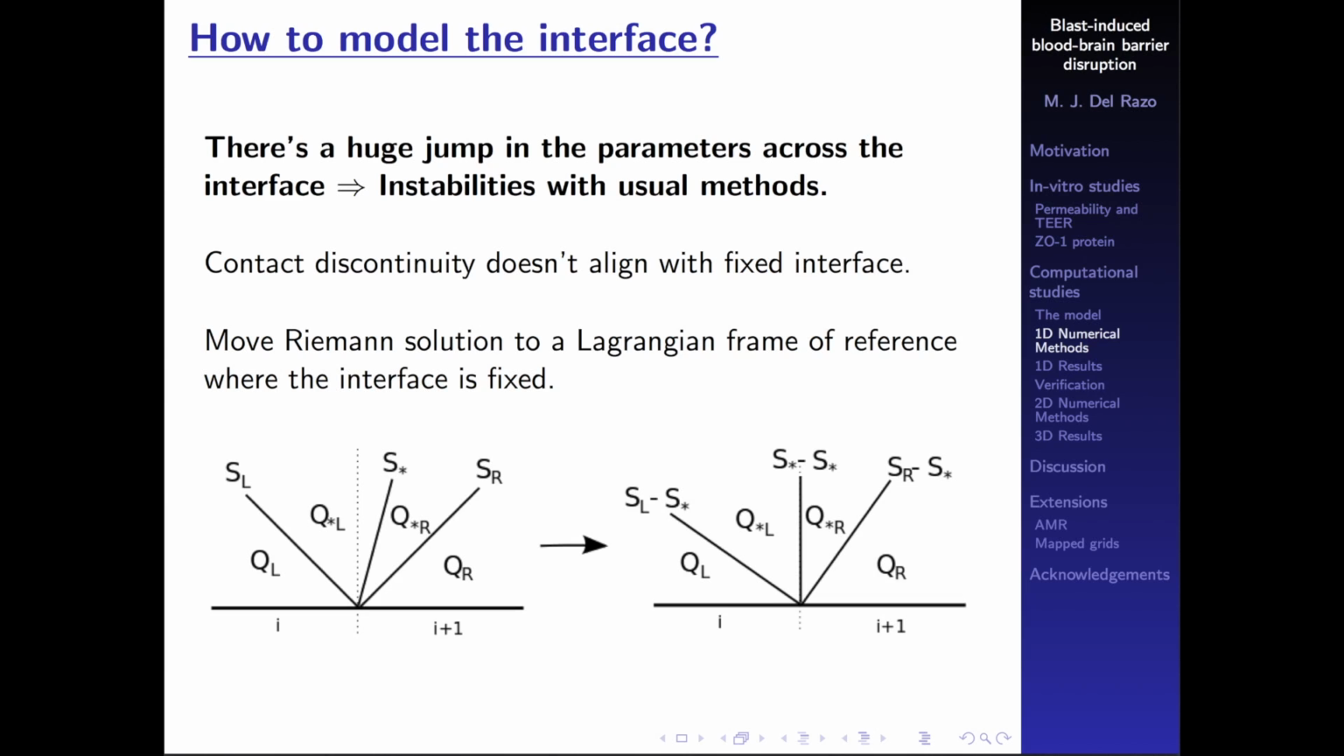We move the solution of the Riemann problem into a Lagrangian frame of reference. As we move it here, then the contact discontinuity speed will actually be 0. So we are going to have a perfect alignment between the contact discontinuity and the interface. And this is going to help us remove the instabilities of the method. However, of course, we're making some kind of error. But as the contact discontinuity speed is actually really small, this error should not be very big.